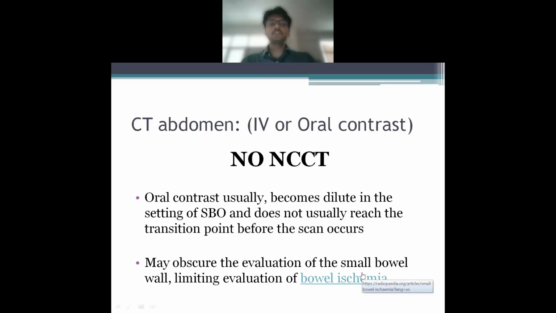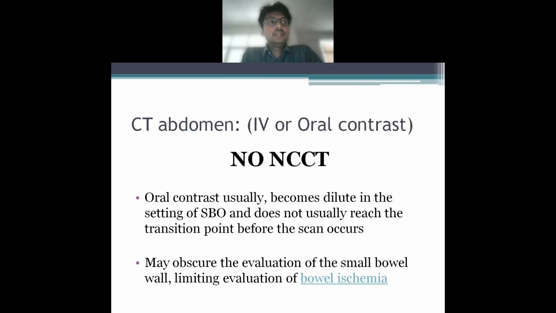Now, this is one of the most controversial topics, the CT abdomen. We all agree that CT abdomen is the investigation of choice. But remember one thing, you should not go ahead and do an NCCT abdomen. NCCT abdomen is actually equivalent to an X-ray abdomen. So unless the patient is in renal failure or will not tolerate the contrast, you do not go ahead and do an NCCT abdomen.